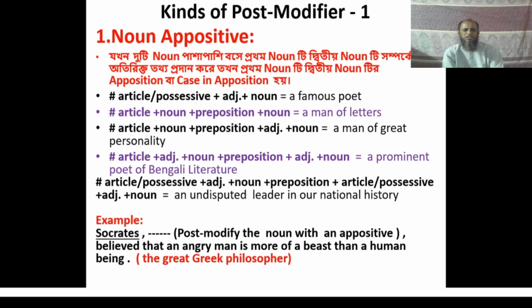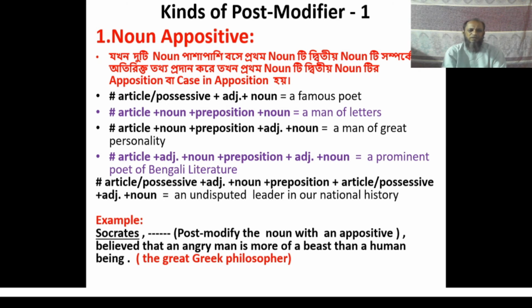Here you can see the first post modifier, that is noun appositive. Do you know what is noun appositive? You often see that two nouns are used to make a phrase.